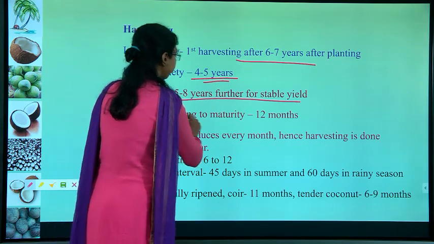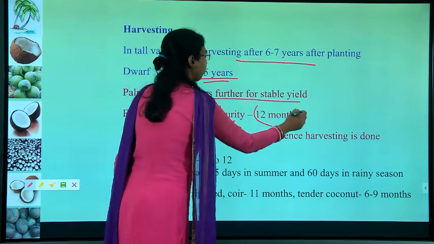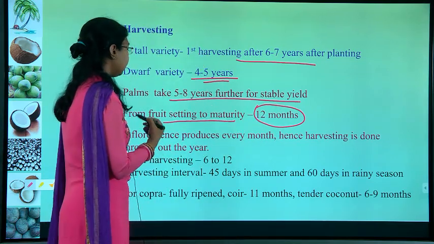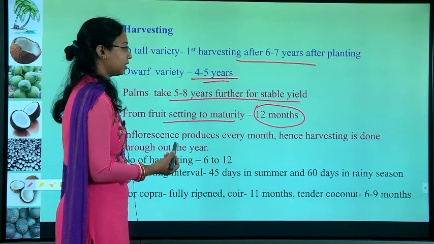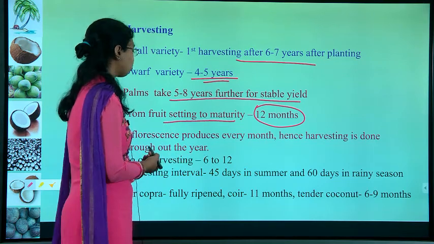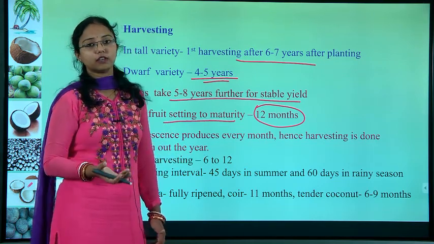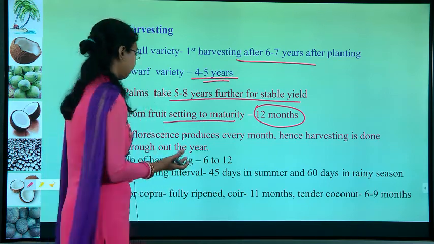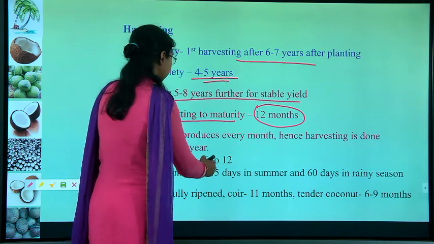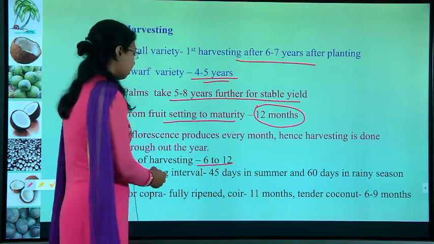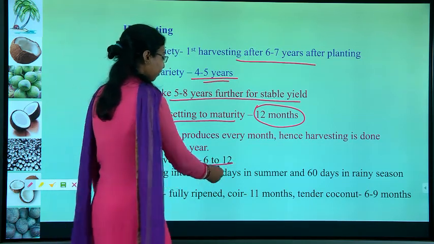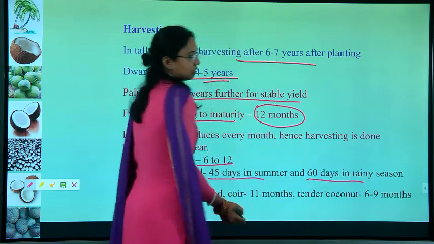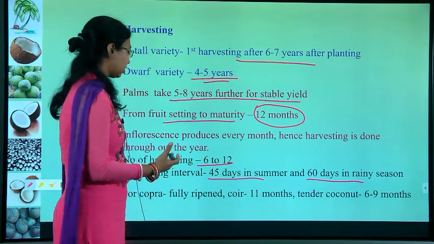From fruit setting to maturity, it takes almost 12 months, and the inflorescence is produced every month, hence harvesting is done throughout the year. There is no certain time for harvesting. The number of harvests will be 6 to 12, and the harvesting interval will be 45 days in summer and 60 days in the rainy season. Generally they harvest it in such a way.